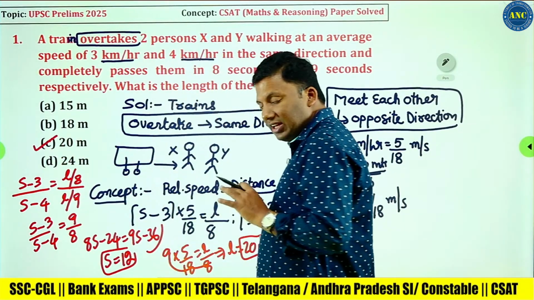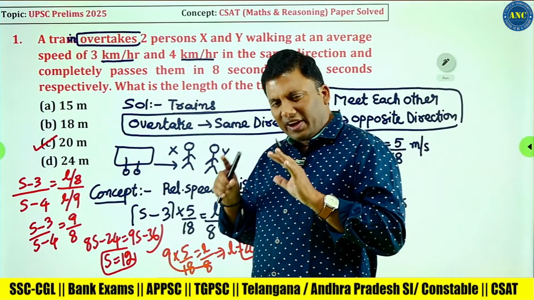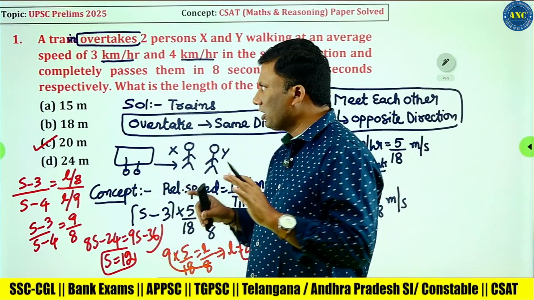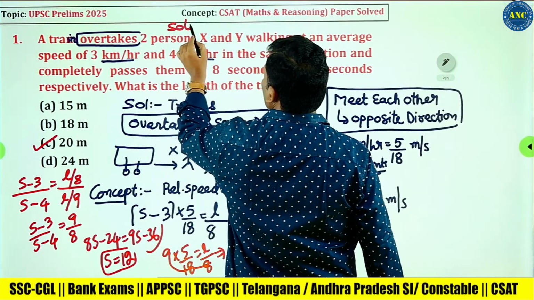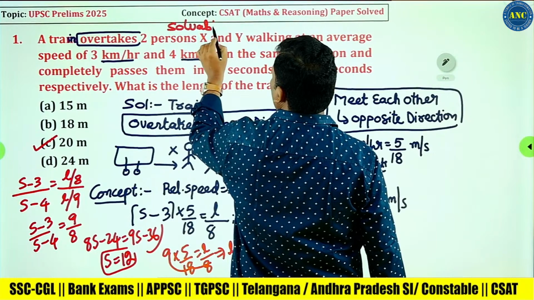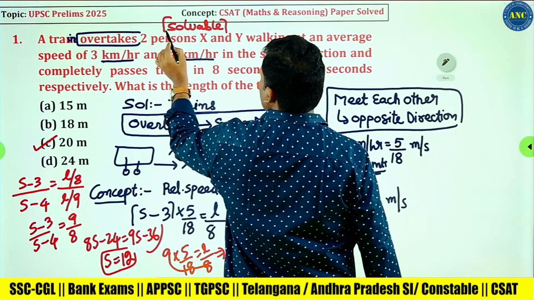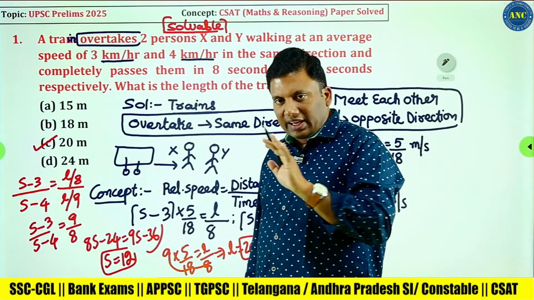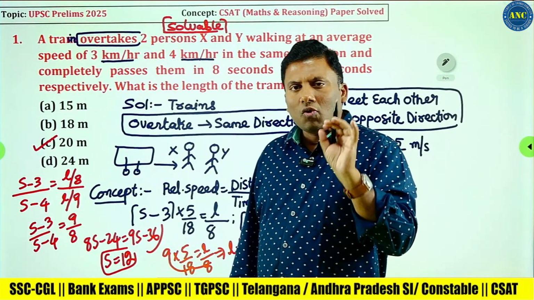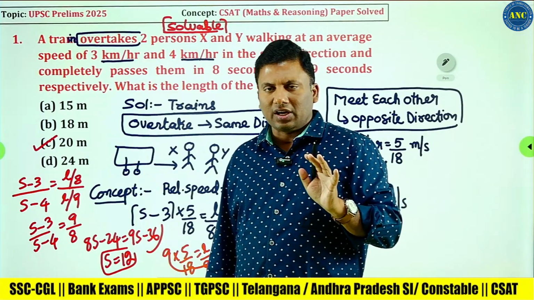Is this an easy question? It's a very simple, easy question. If you ask me, this is something which is solvable. Every student who has written this examination, this question is a solvable question. No trick is there. Only two concepts you require.